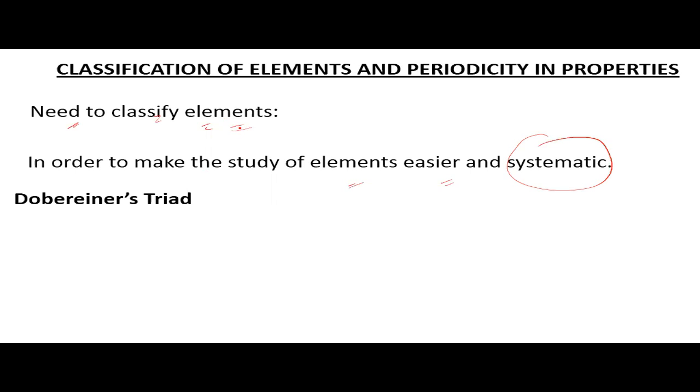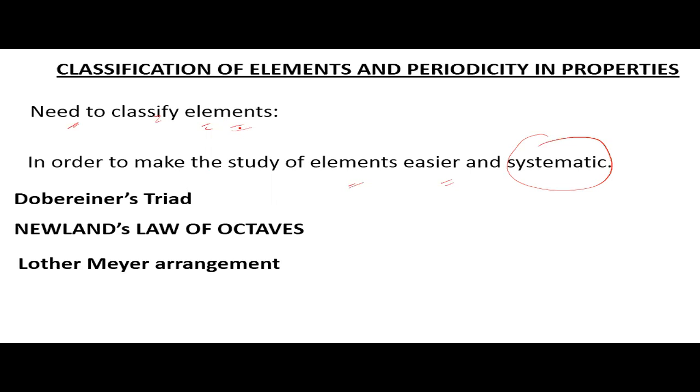Various scientists attempted to classify the elements. These are: first, Döbereiner's triads, Newlands' law of octaves, and Lothar Meyer. We will discuss these arrangements here.